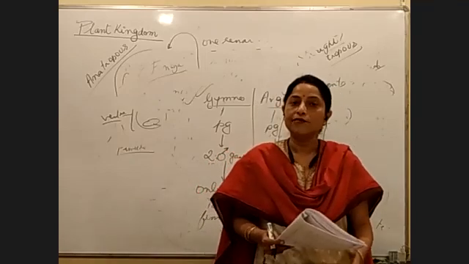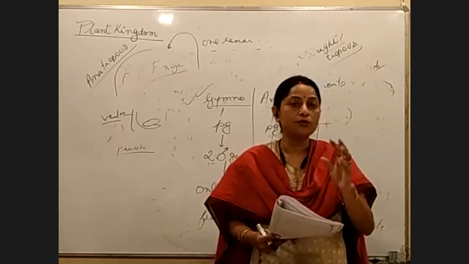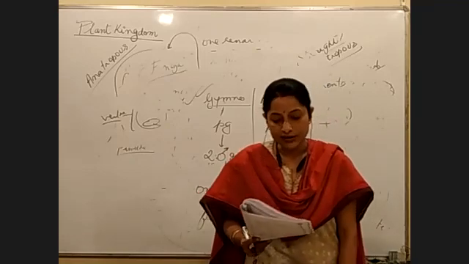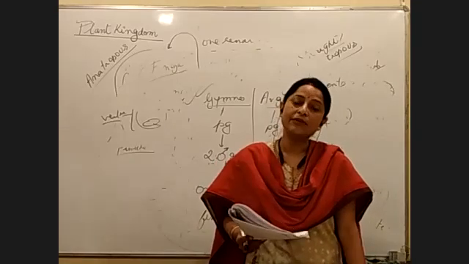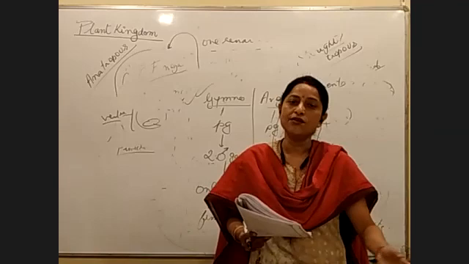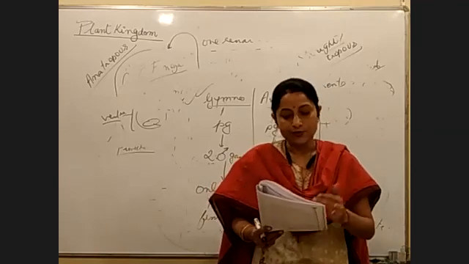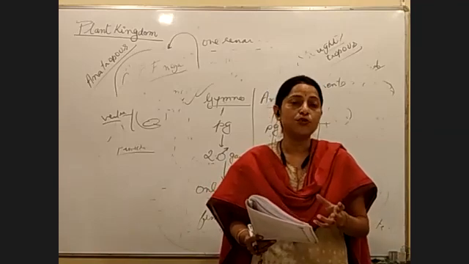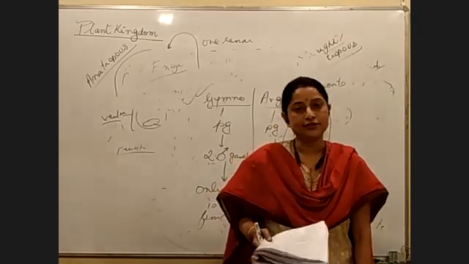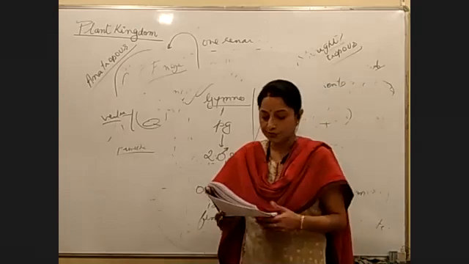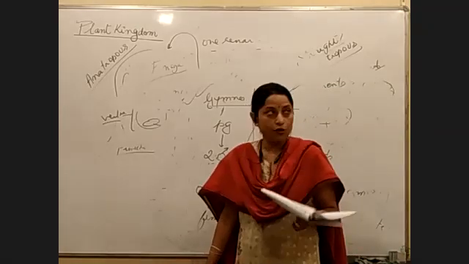When we talk about pollen grains, a very reduced gametophyte in angiosperms. Where do you see a well developed gametophyte? In bryophytes. Similarly, a very reduced sporophyte in thallophytes and a well developed sporophyte in angiosperms. So this is the point we have to talk about. Is that clear?